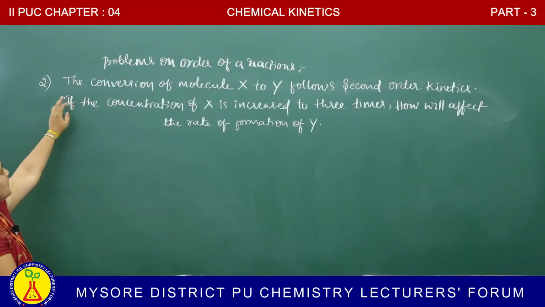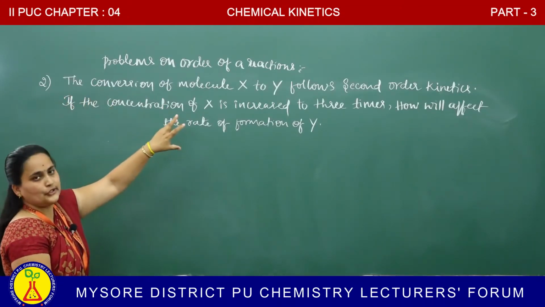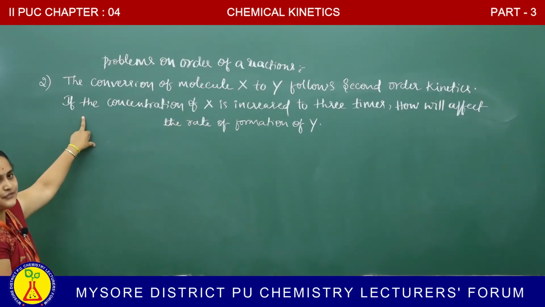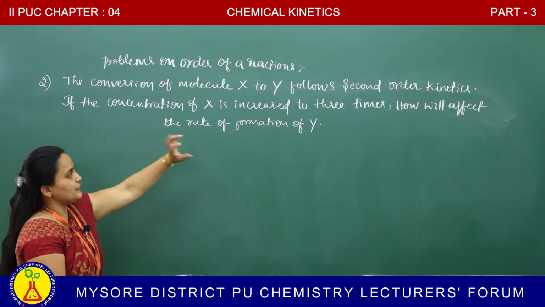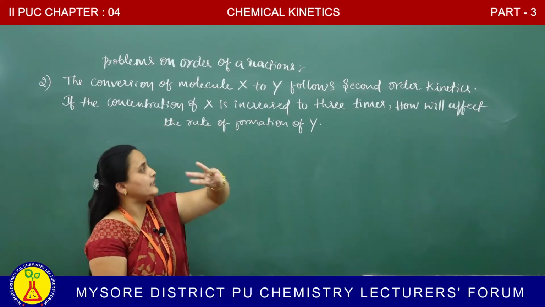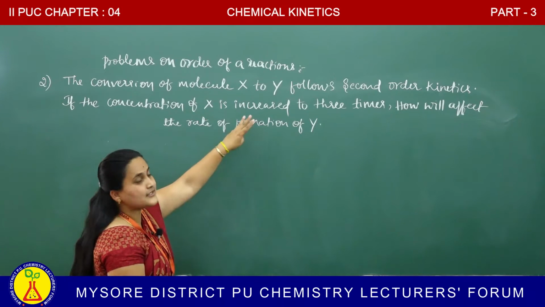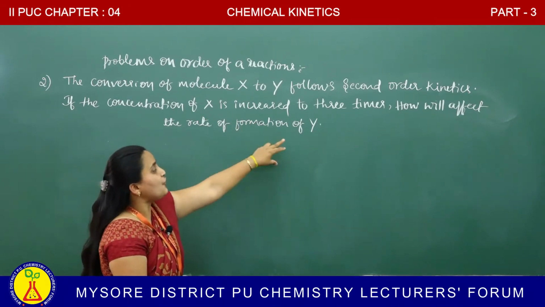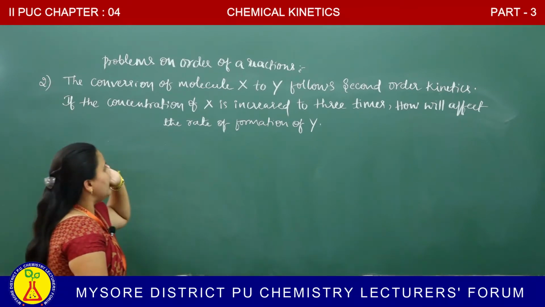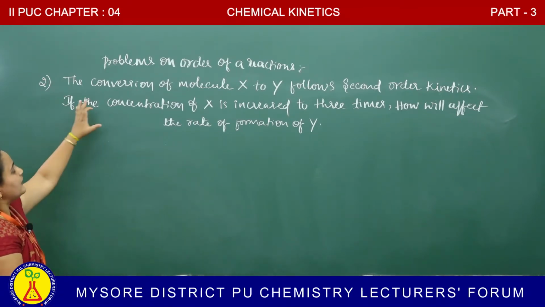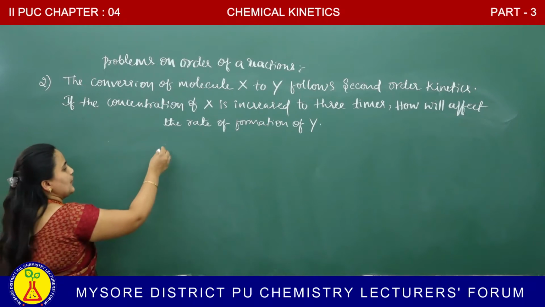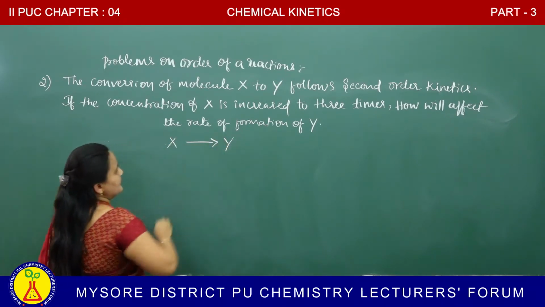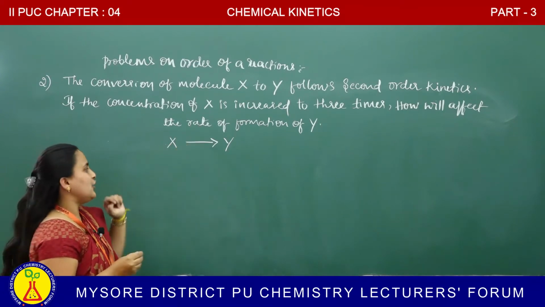See the second question. The conversion of molecules X to Y follows second order kinetics. If the concentration of X is increased by 3 times, how will it affect the rate of formation of Y? What is the meaning of the question? The conversion of molecules X to Y, X gets converted to Y. Yes, it follows second order kinetics.